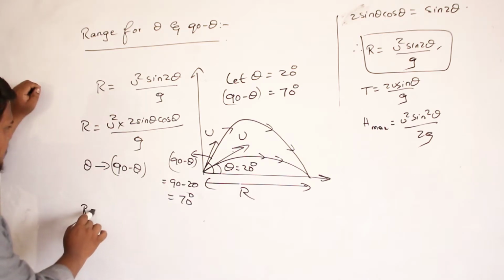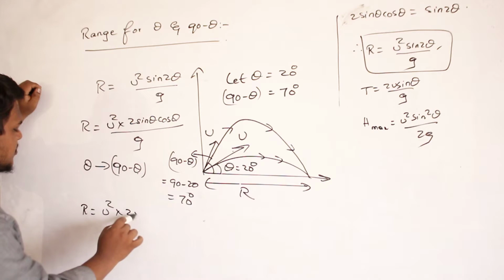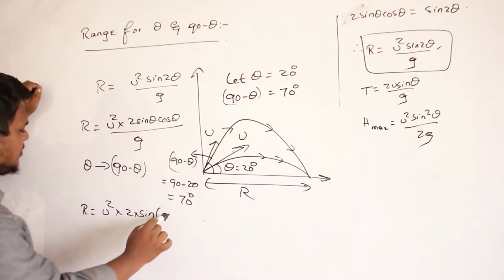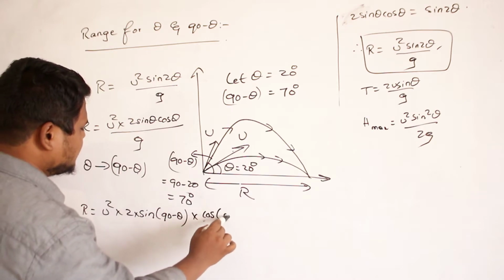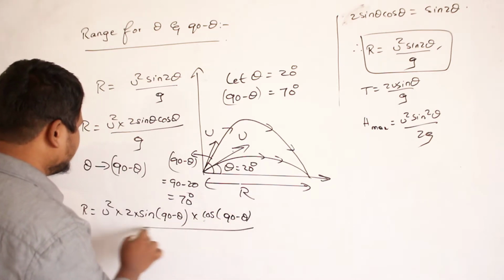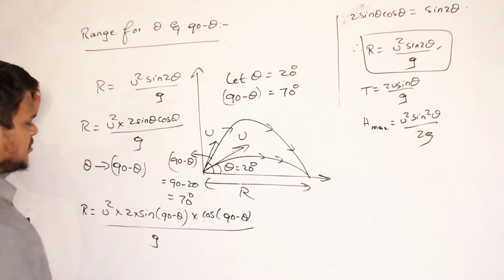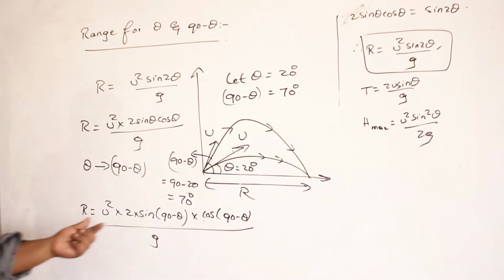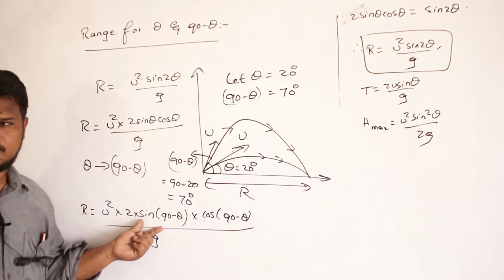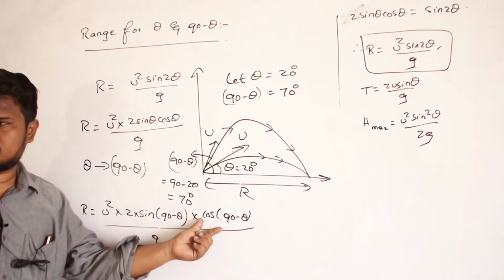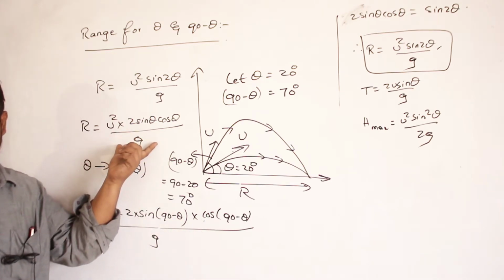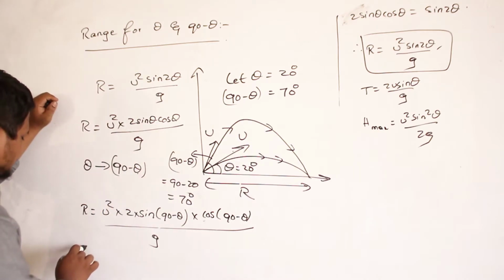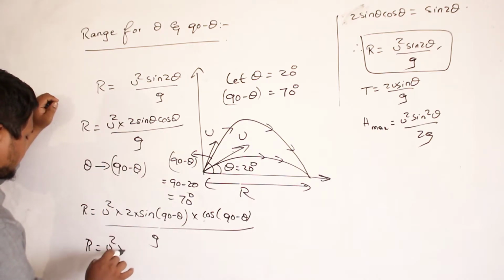So R is equal to u square multiplied by 2 into sin 90 minus theta, and instead of cos theta, I have to write cos 90 minus theta, divided by g. Are you able to understand?